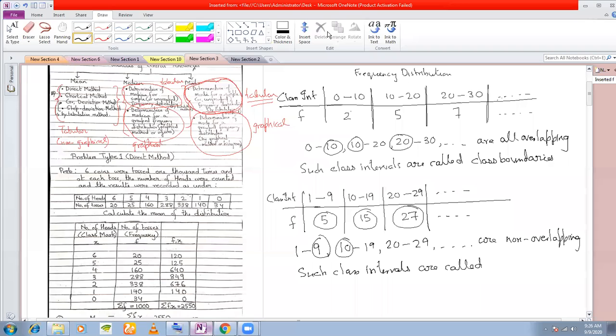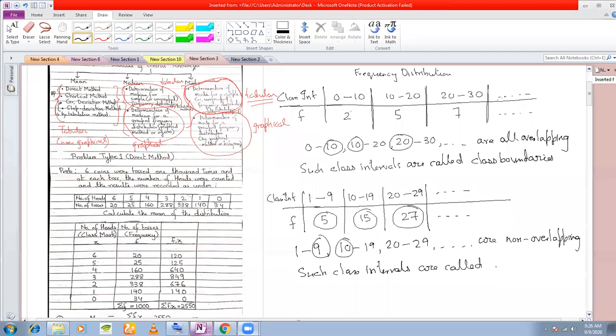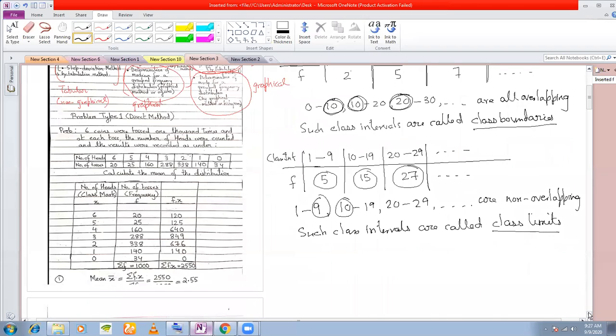Yes, anyone? Archita, can you hear me? Can you tell me what these class intervals are called? Class 9 knowledge. These are called class limits. Okay, so the overlapping ones are called class boundaries, and these are called class limits. Here you're overlapping, 0 to 10 and then again starting from 10, then from 20 and so on. That is from your class 9 knowledge.